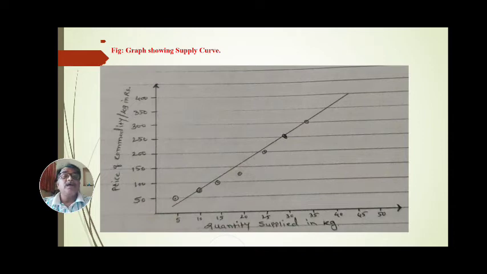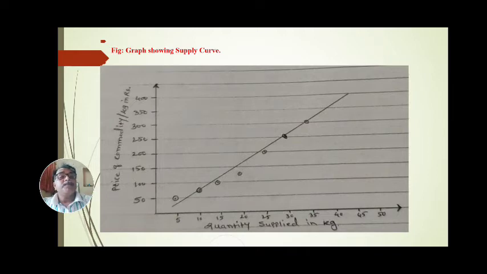This is the graph showing the supply curve. On the y axis is the price of a commodity per kg in rupees, and on the x axis is the quantity supplied in kg.